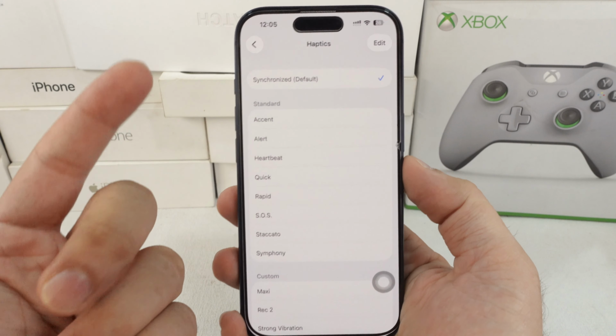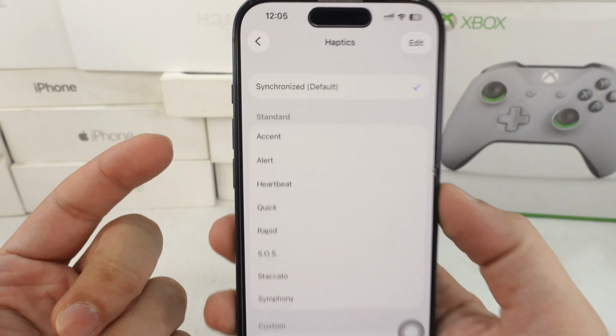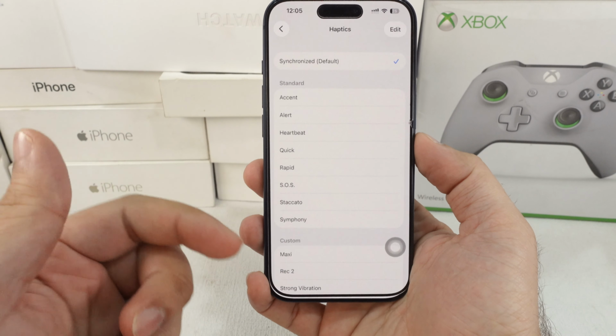Please get this iPhone SMS notification vibration sound effect from the video description to change it on your iPhone.